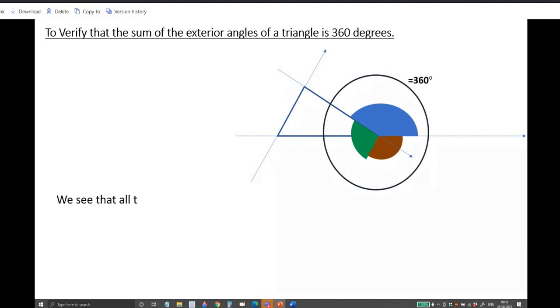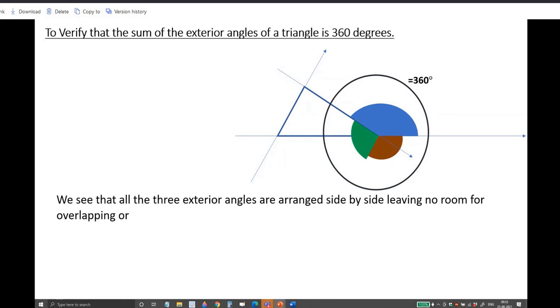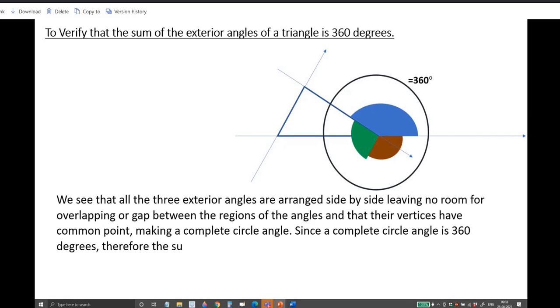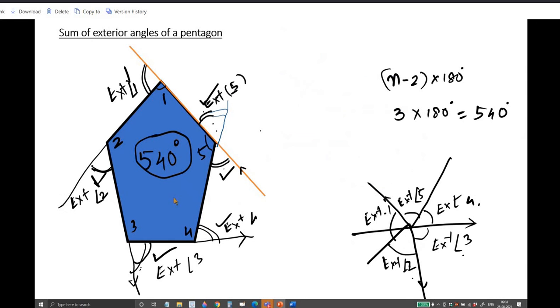Right? We see that all the three exterior angles are arranged side by side, leaving no room for overlapping or gap between the regions of the angles, and that their vertices have a common point, making a complete circle angle. Since the complete circle angle is 360 degrees, therefore the sum of all the exterior angles is 360. In the case of triangle, it is 360. Now we are going to a pentagon here.